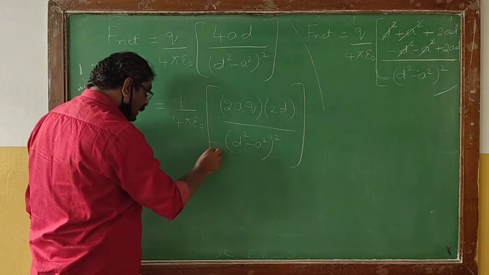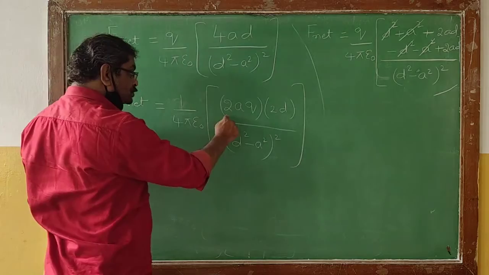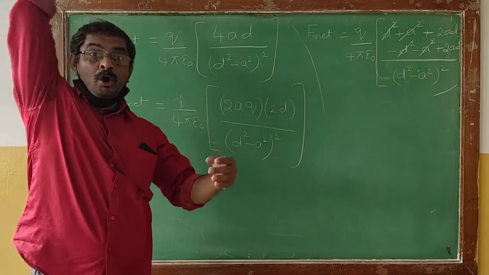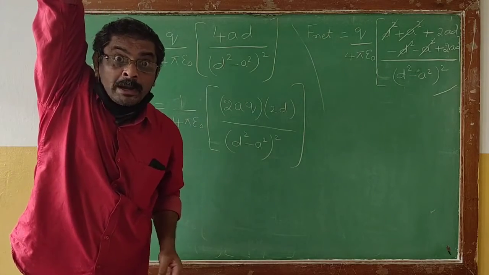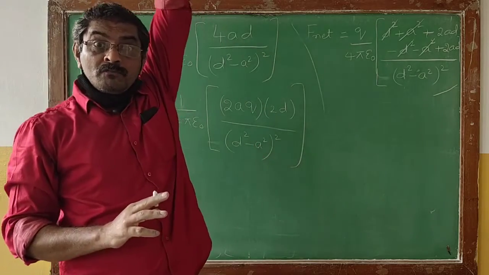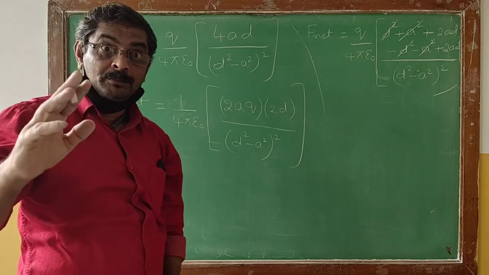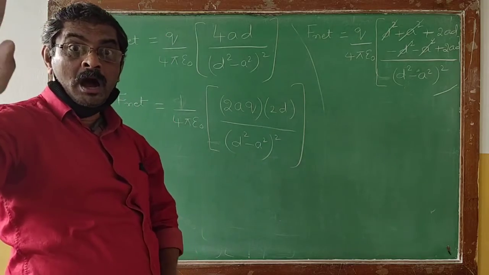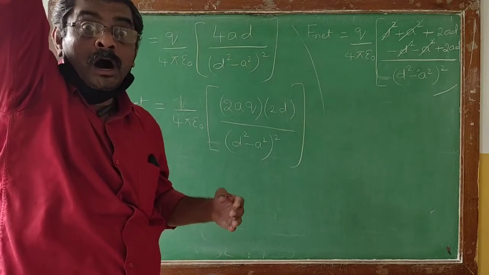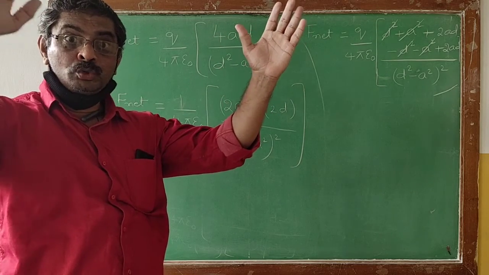So why are we writing this way? Because we already know what 2AQ is. 2AQ is generally called the dipole moment of the electric dipole, denoted by the capital letter P. That's the reason why I am rearranging the formula in the numerator, splitting 4 into 2 into 2.